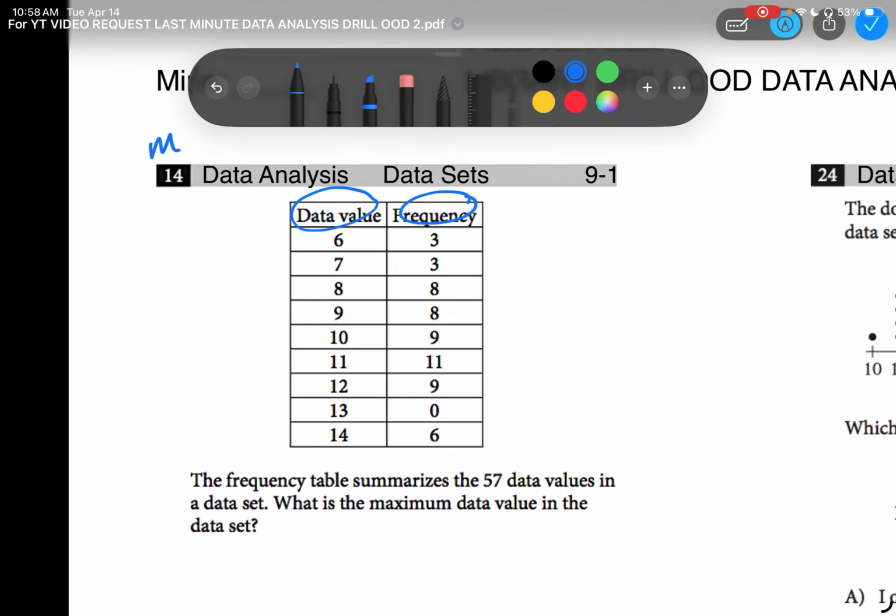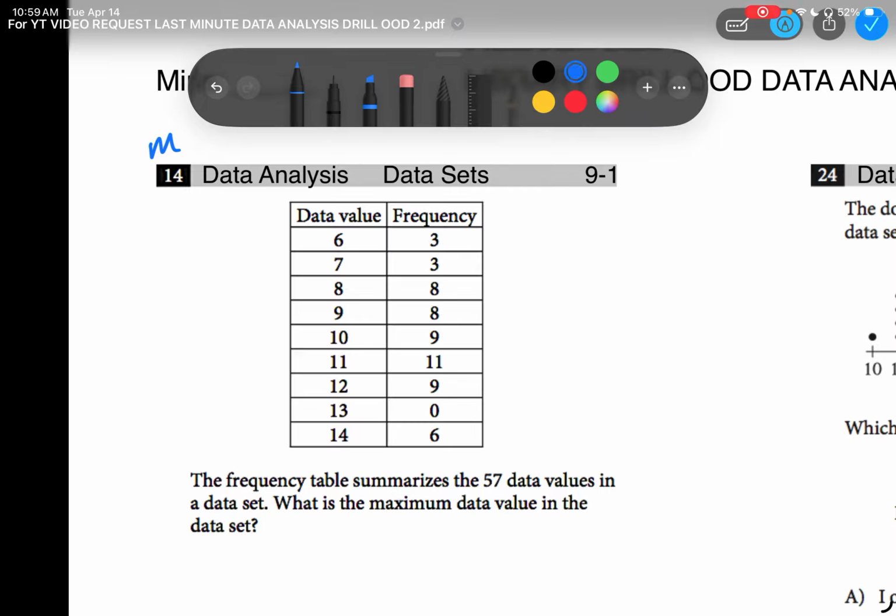The number of times the number 6 repeated was 3 times. The number of times the number 7 repeated was, I'm sorry, 3 times. The number of times number 8 repeated was 8 times. So in other words, if I was to take this chart and write it all out, it'd be like this: 3 6s, 3 7s, and 8 8s. You guys get the idea? But rather than have the entire list, they put it into this chart so you can easily understand what the heck is going on.